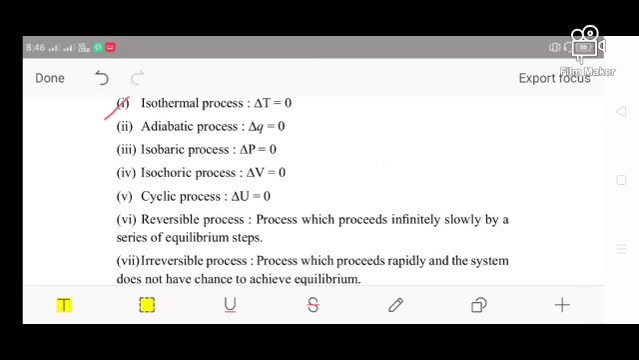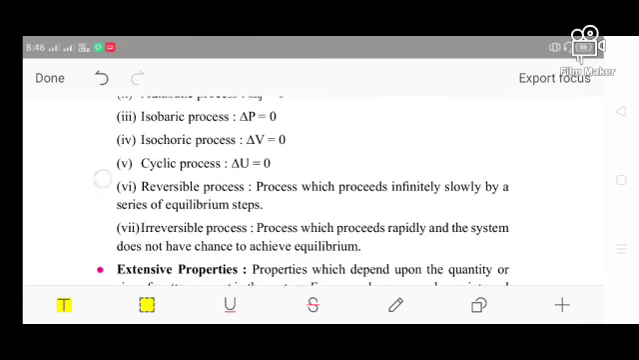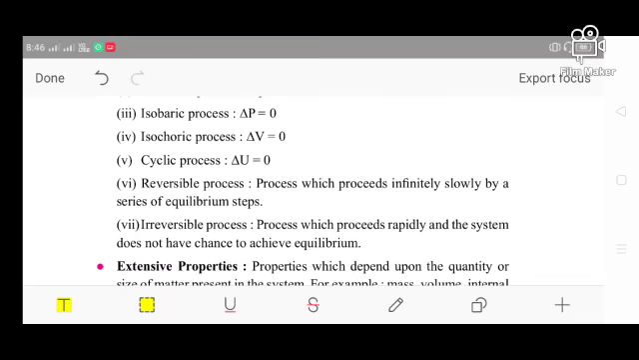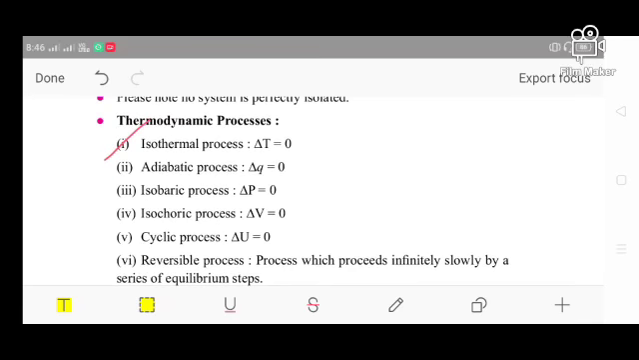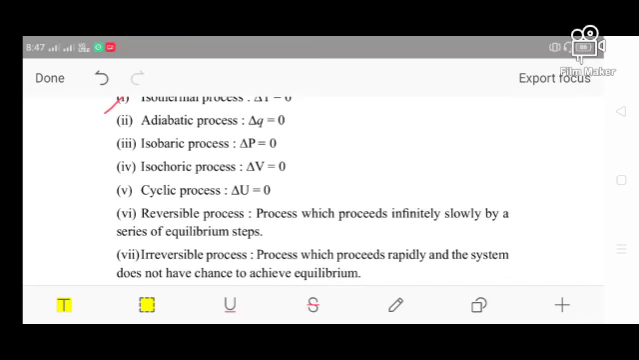The next one is the isobaric process. It is a thermodynamic process in which the pressure is constant. Got it? That means no change of pressure occurs inside that system. After that, the isochoric process, here no volume is changing inside the system. That means there is no change in the volume of that system.